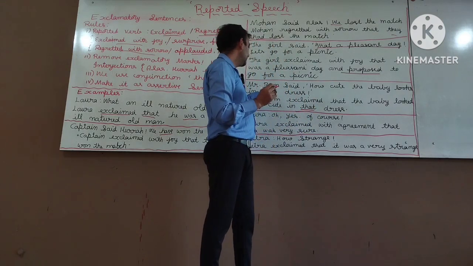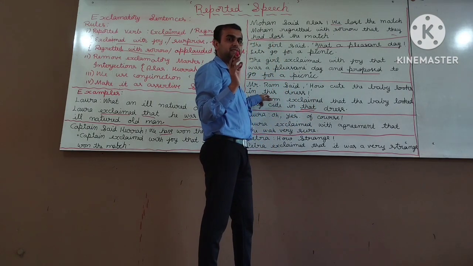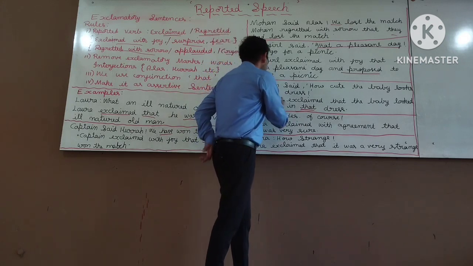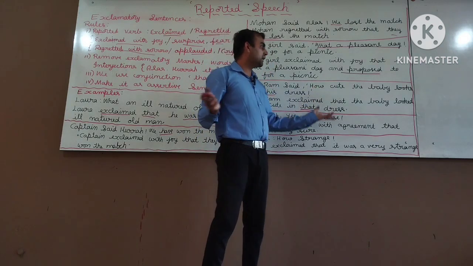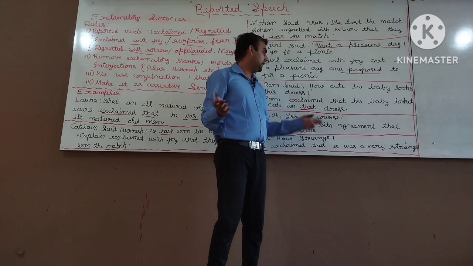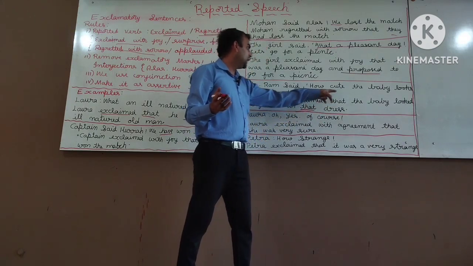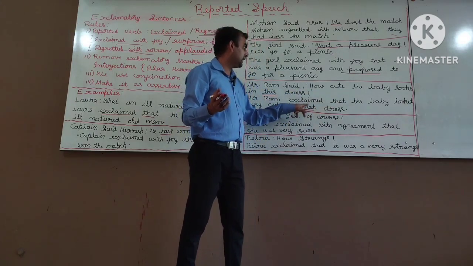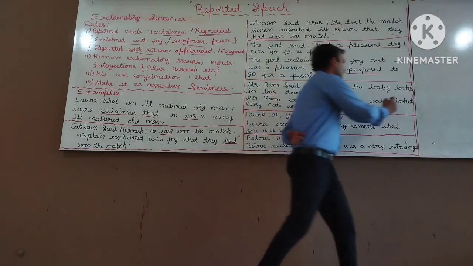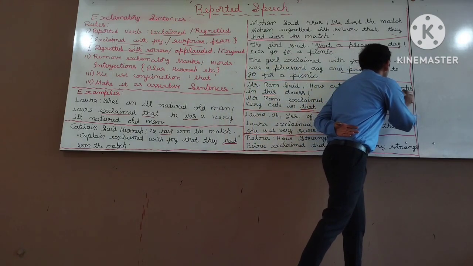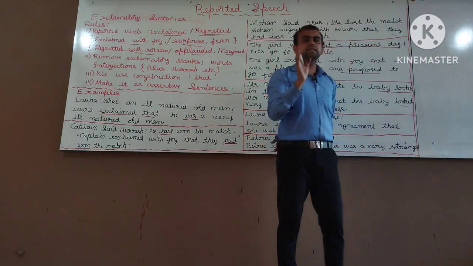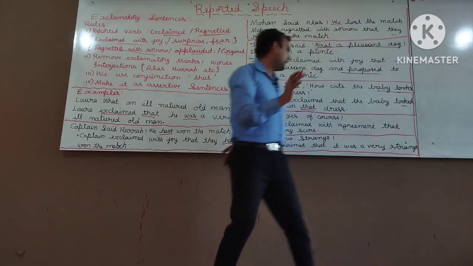Why that here? Because the expression of place and time changes. This changes into that. How cute the baby looks. The baby looked very cute in that dress. Why looked here? Because baby looks, a simple present tense, changed into simple past tense.